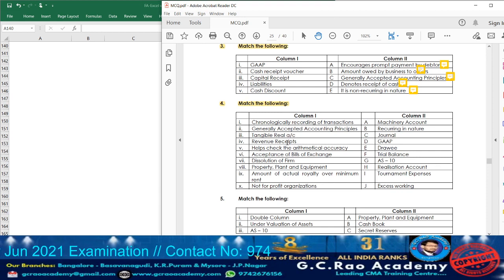Tangible real account. Tangible real account means the fixed assets, we are going to call it as tangible real account. Then revenue receipts. Usually revenue receipts will be what? Recurring in nature. Usually these benefits will be exhausted within 1 year. Within 1 year, those receipts we are going to call them as revenue receipts.